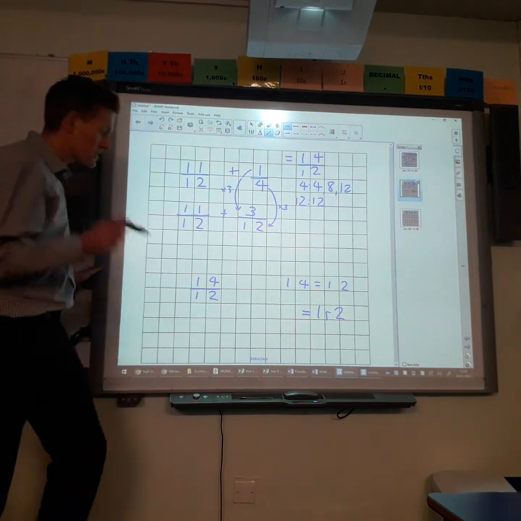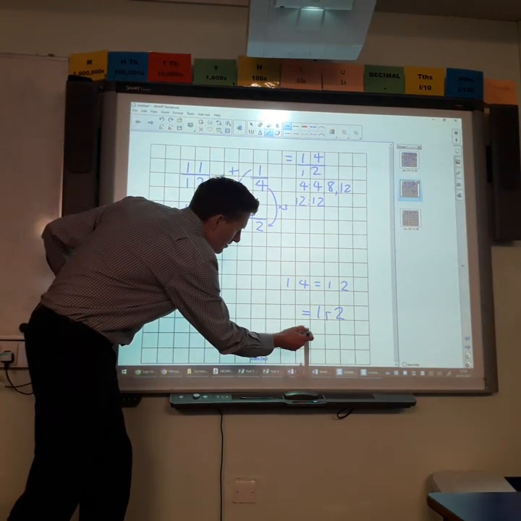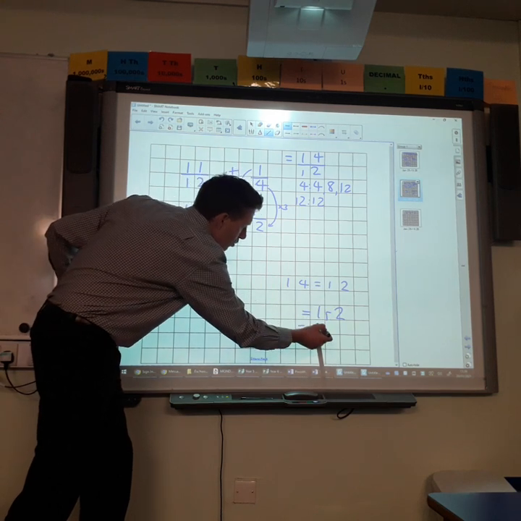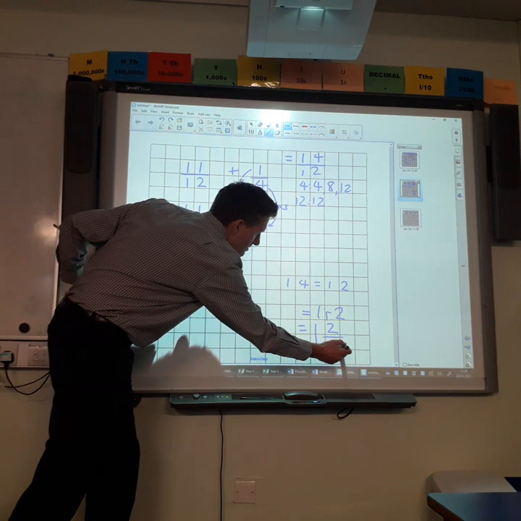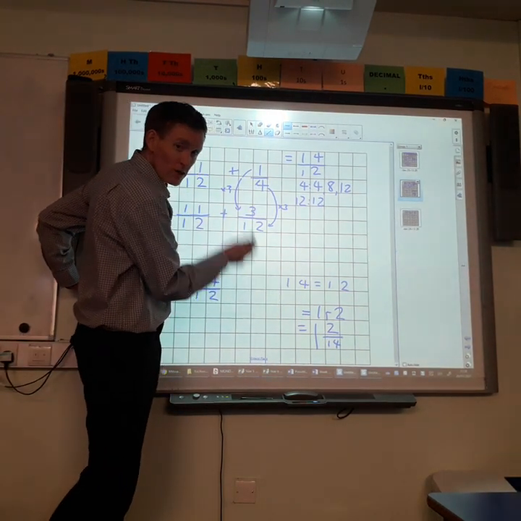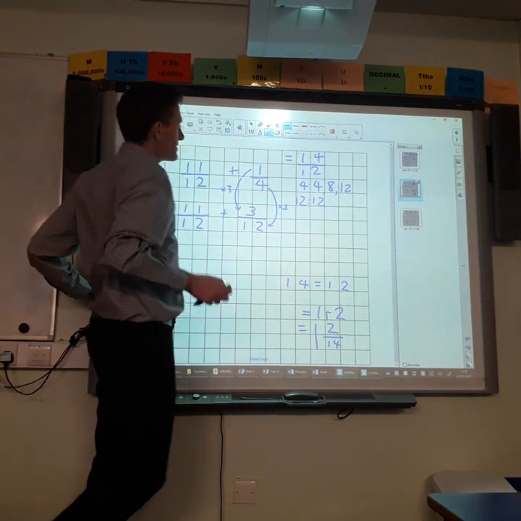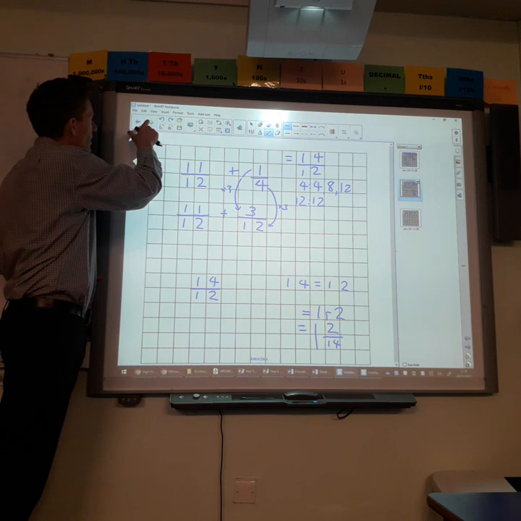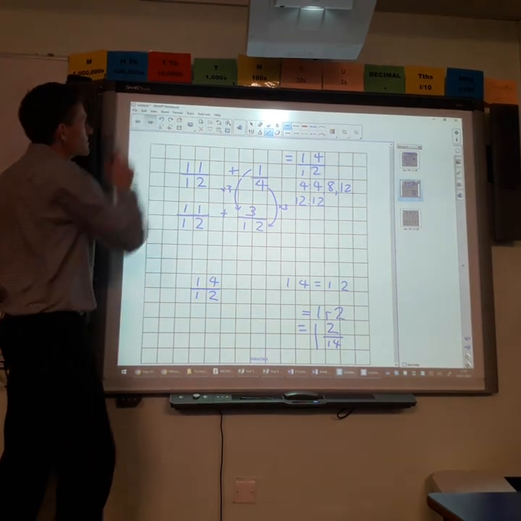But we can express that as a mixed fraction. You've got 1 whole and 2 twelfths. Now, if you're not sure about how to do that last process, don't worry about it. You can message your teacher on eSchools, or you can just leave it as it is there. Okay, some of you will be doing that kind of question with some improper fractions.